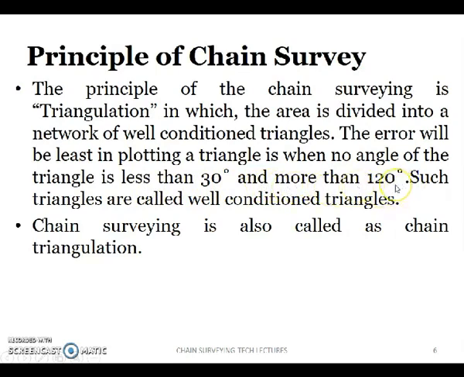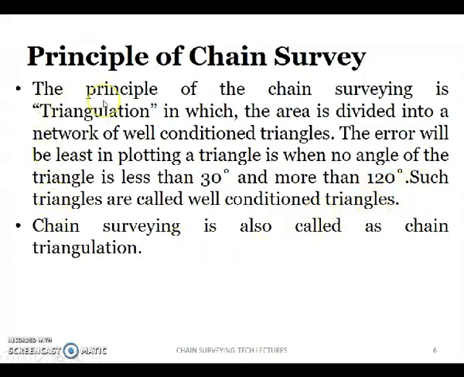It means the three interior angles inside any triangle must lie between 30 degrees and 120 degrees. Such triangles are called well conditioned triangles. If any angle is less than 30 or more than 120, that triangle is called an ill conditioned triangle.